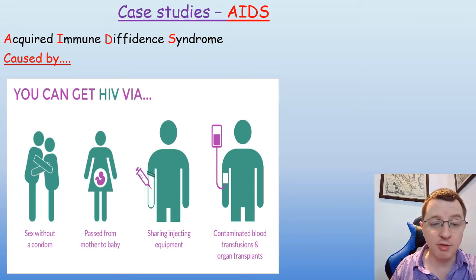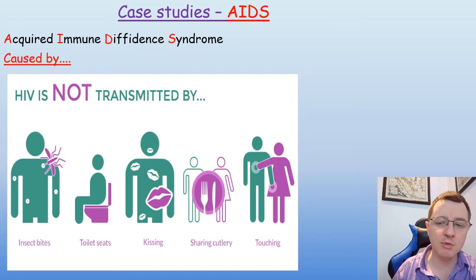If you're an intravenous drug user, sharing needles to inject drugs, again, is a way that you can get infected with HIV and pass it from one person to another. In rarer cases, you can get HIV from having contaminated blood when you've received a transfusion or organ transplants. However, in most countries, when you donate blood, your blood is screened and checked for a variety of pathogens, including HIV, so that if the blood is infected, it should not be used.